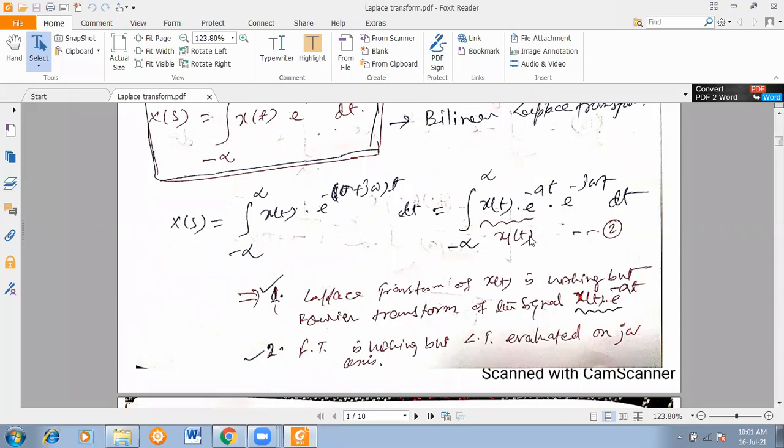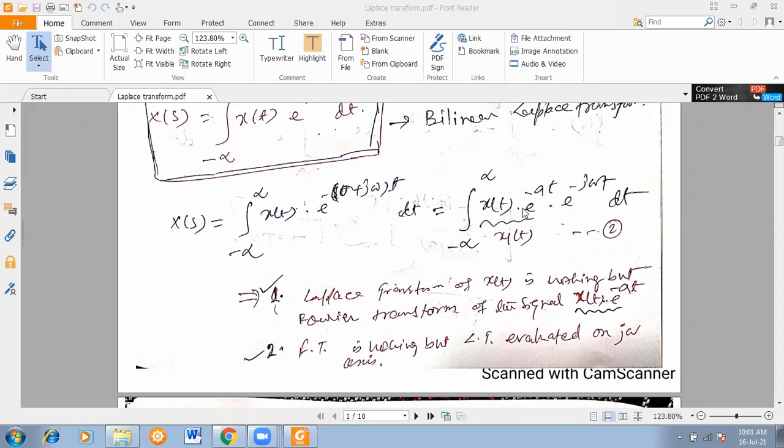Nothing new, just recall. If you consider this as a whole as one signal, then e to the power minus j omega t dt is the scaling factor. This complex factor comes due to the Fourier transform property. So doing the Laplace of x of t means you can think that you are doing the Fourier transform of the signal x of t into e to the power minus sigma t.